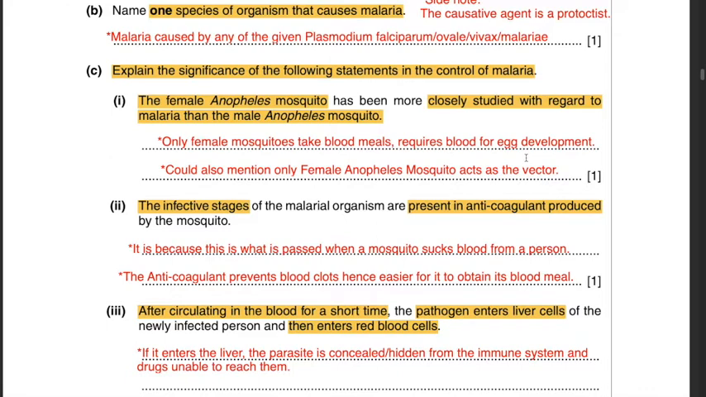Part 2. The infective stages of the malarial organism are present in anticoagulant produced by the mosquito. It is because this is what is passed when a mosquito sucks blood from a person. The anticoagulant prevents blood clots, hence it is easier for it to obtain its blood meal.